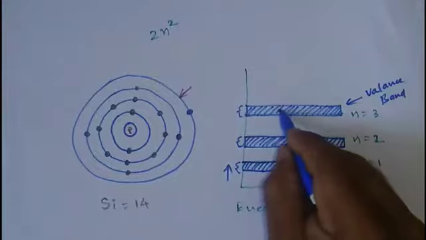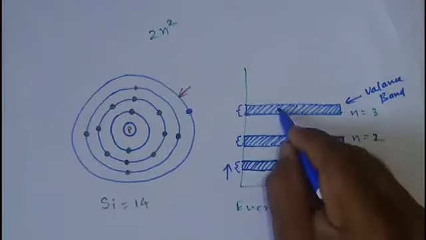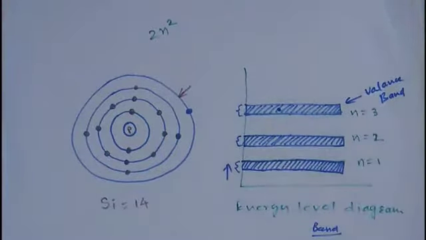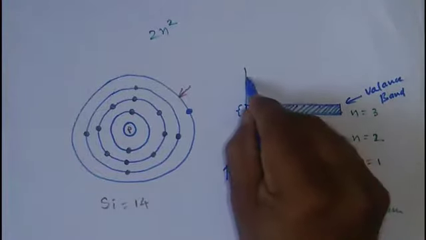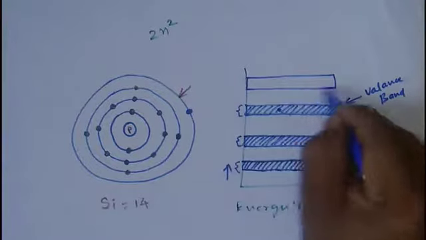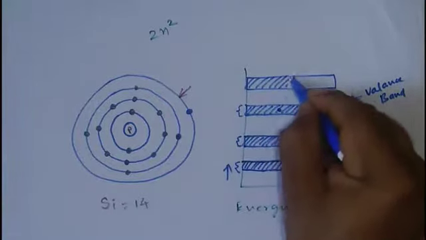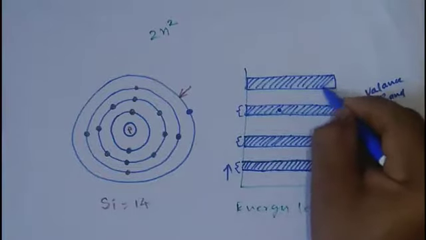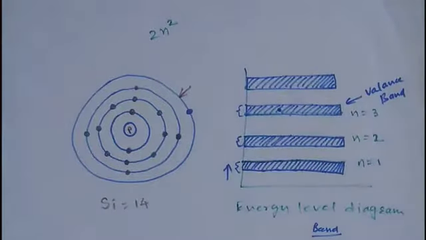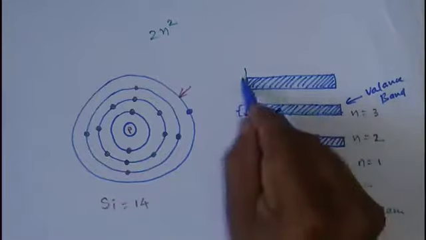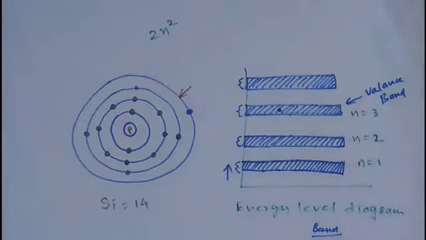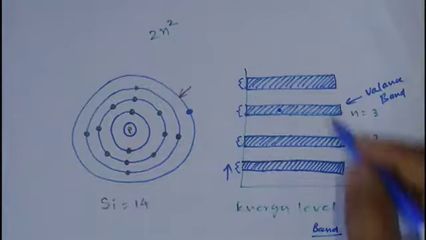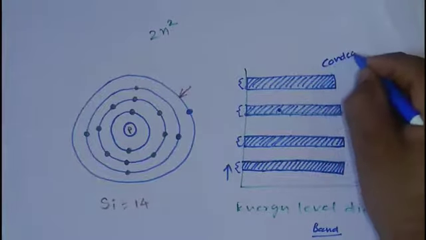So whenever energy is given, the electron will move into the outermost space and becomes free, and that band also has an energy level, because the valence electrons of all atoms possess different energies, so they will possess some range of energies. If you combinedly consider the whole range, this will form a band, and after the valence band there is another band, and that band is called the conduction band.